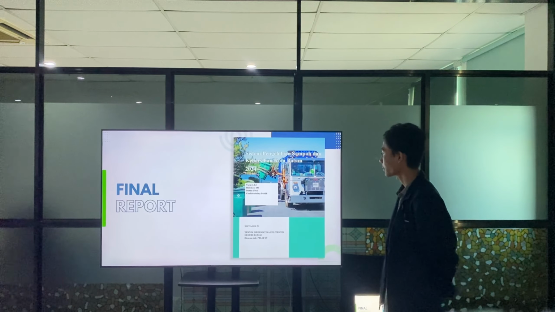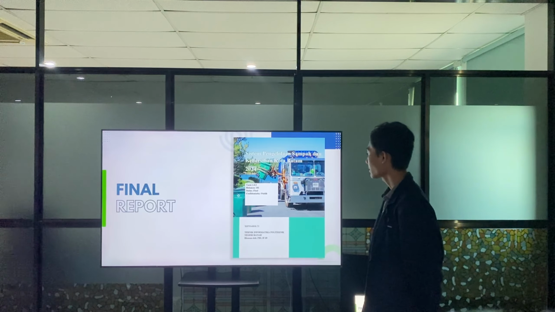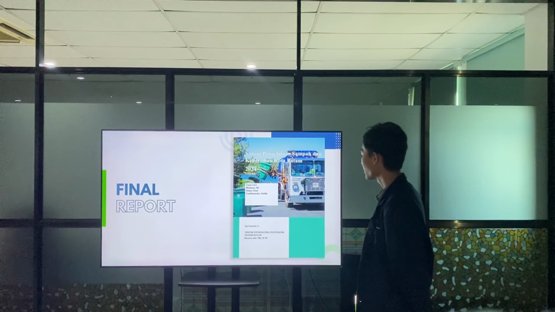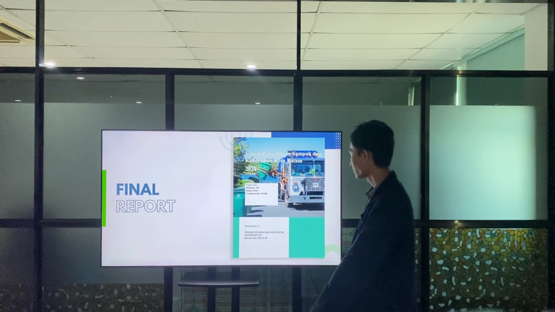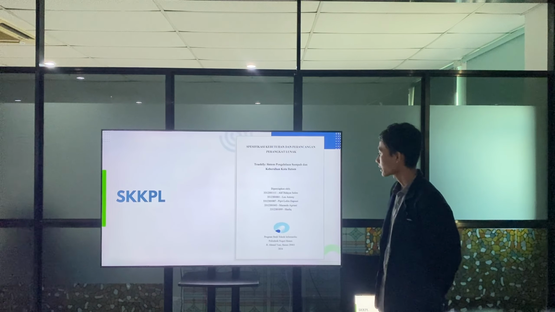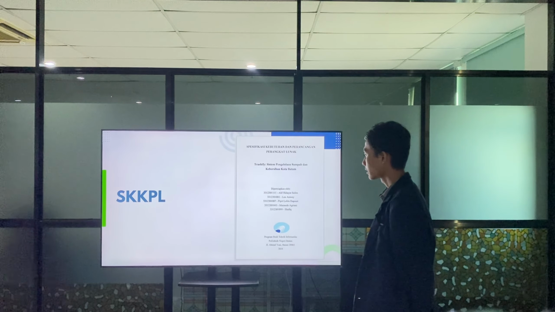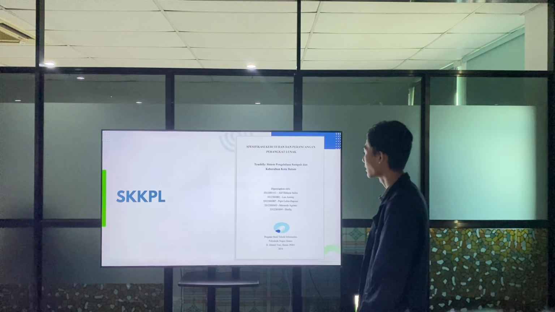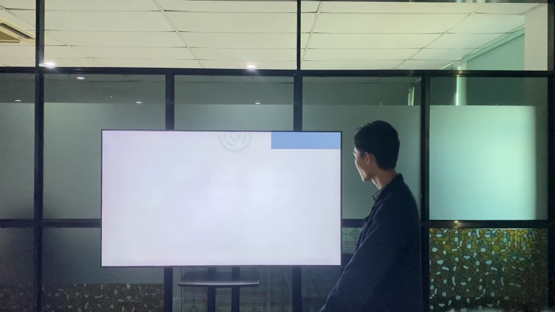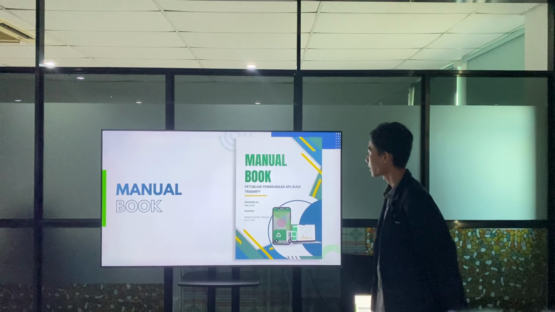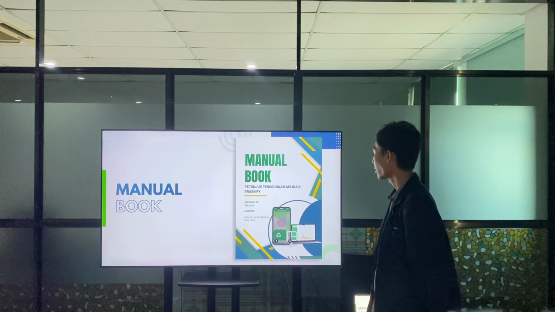Okay, this is the final report. In this report, we document various data from requirement to review. Okay, next is SKPL. In this document, we write all the system design. And the last is the manual book. This is for the procedure of the application.